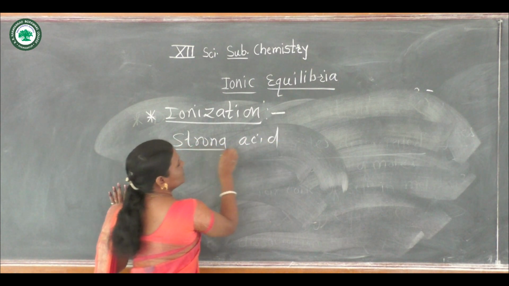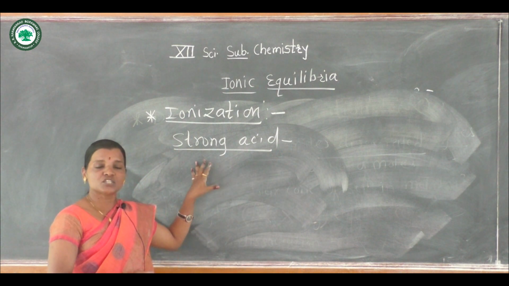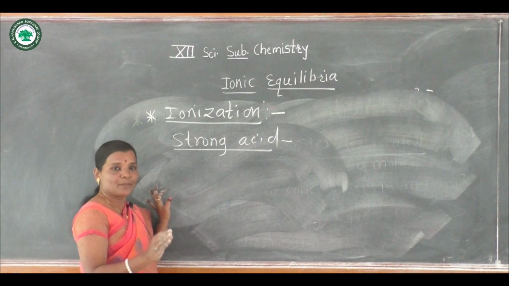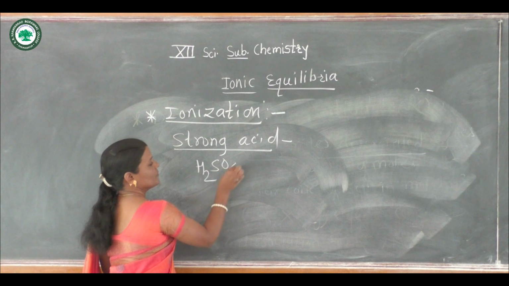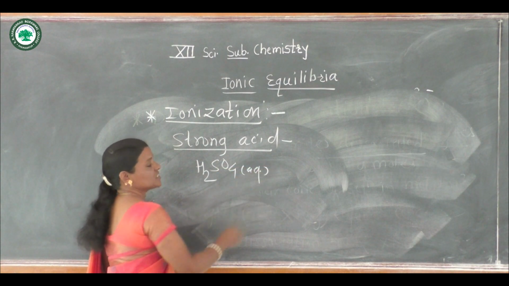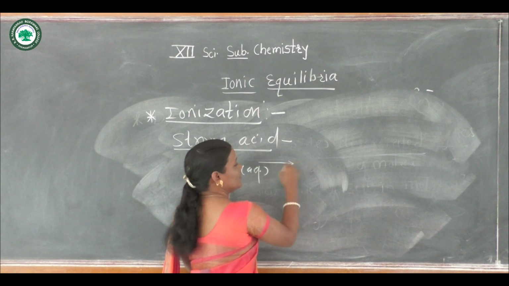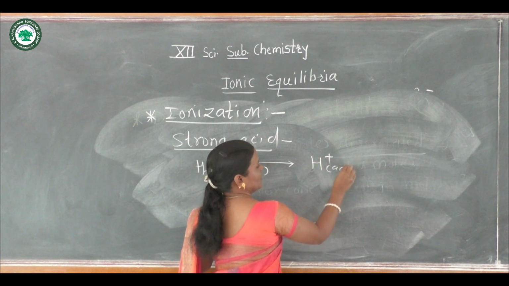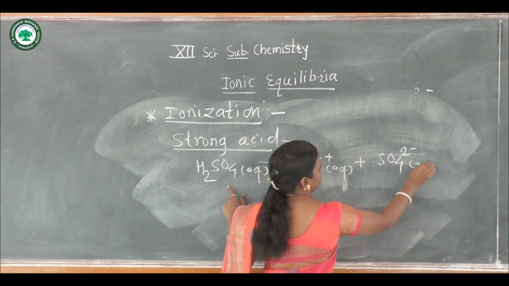For example, we'll see an example of a strong acid, which is also said to be a strong electrolyte. A more common example is sulfuric acid, H2SO4. In its aqueous solution it forms complete equilibrium with H+ ions and sulfate ions.